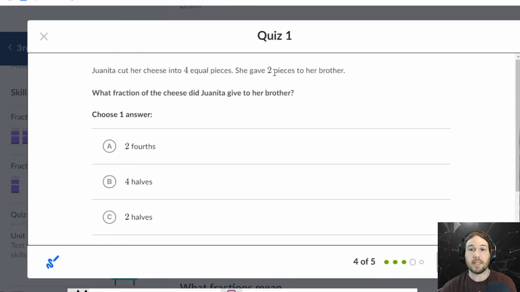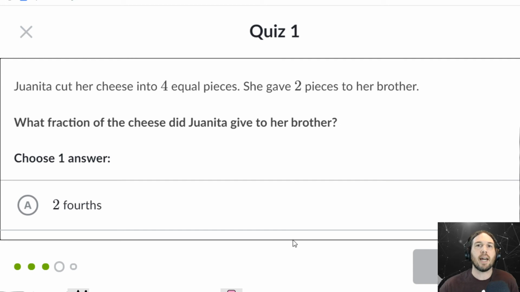What fraction of the cheese did Juanita give to her brother? So if it was cut into 4 pieces and she gave 2 pieces to her brother. Now again, I got to point it out every single time. Notice how in this particular problem, they gave the denominator first and then the numerator, right? Each piece is cut into 4 equal pieces. Each piece is 1/4. That is the denominator. And she gave 2 pieces to her brother. That's the numerator. And the fact that they gave you those pieces of information in reverse order is done deliberately, specifically to make sure students know that it's not just that the first number goes on top and the second number goes on the bottom.